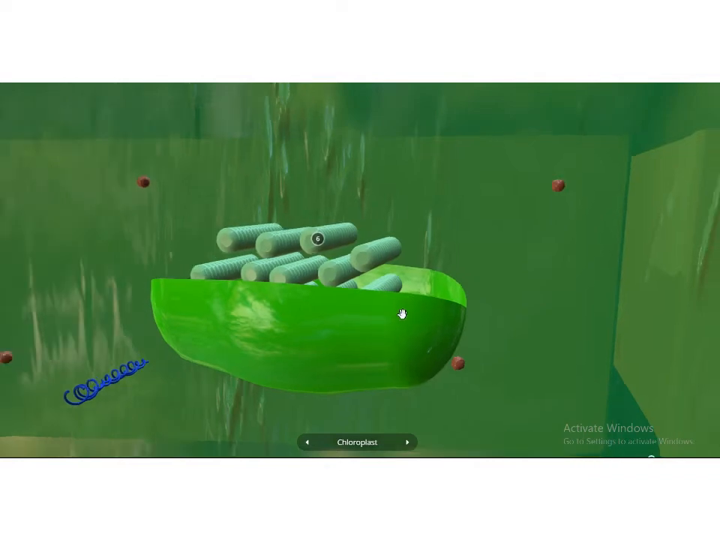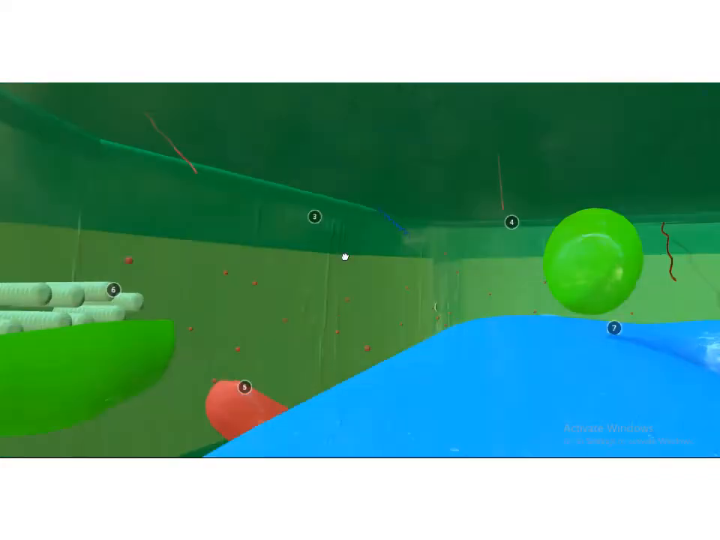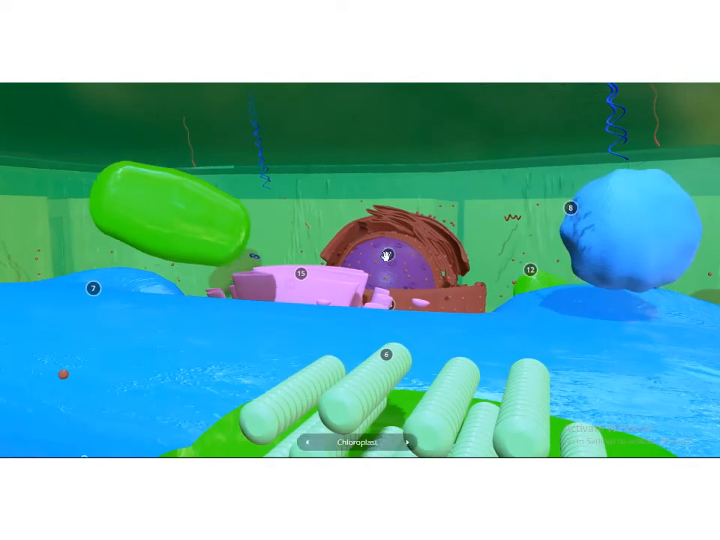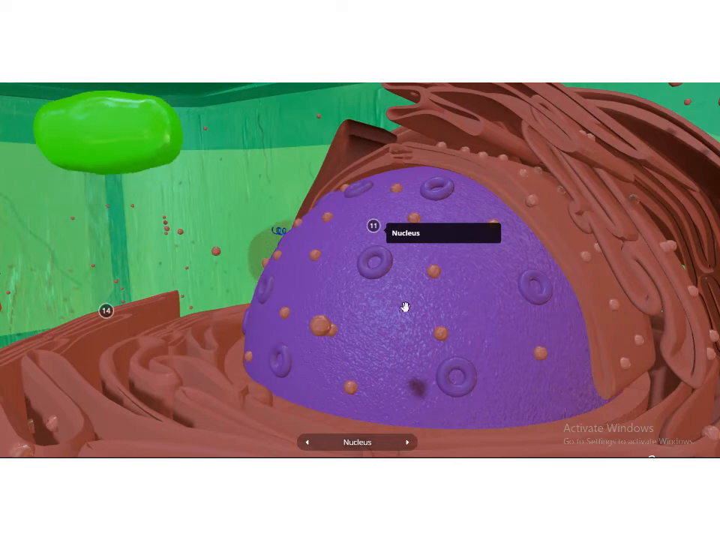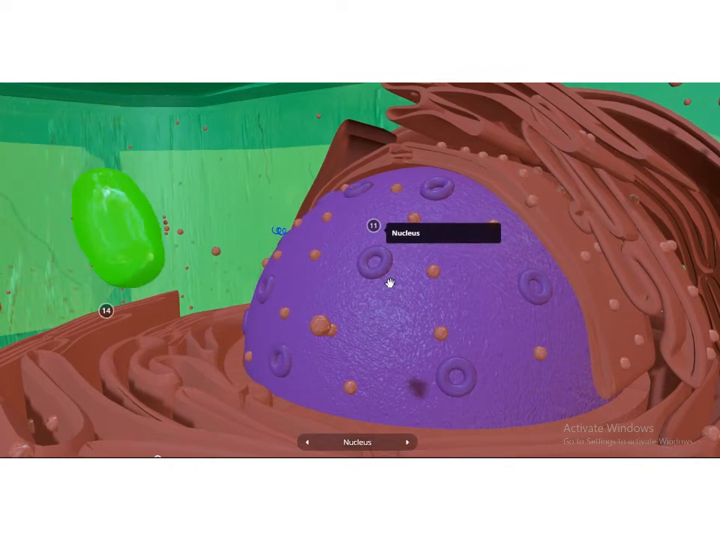Okay, let's see now the nucleus. The nucleus is the densest part of the protoplasm, and you can call it the brain of the cell. It has four parts. This is the outer membrane of this nucleus, which is called the nuclear membrane. There are nuclear pores on the membrane. See, so many pores on the nuclear membrane.